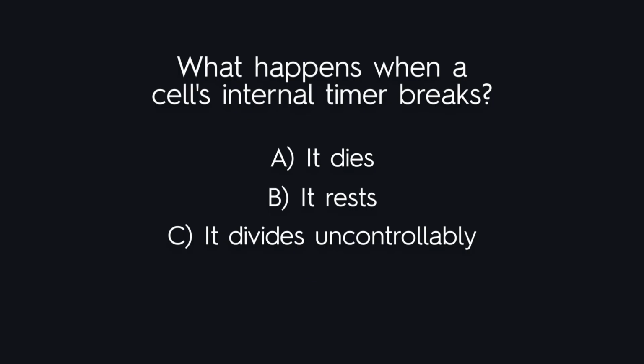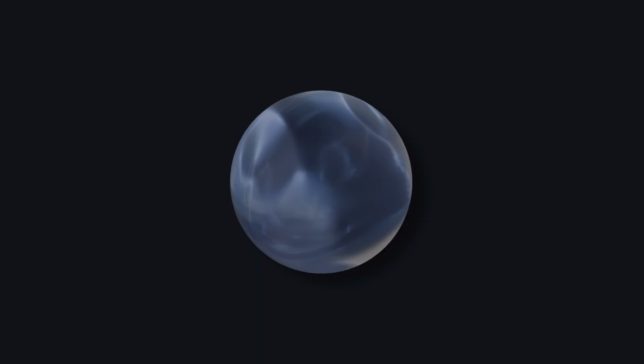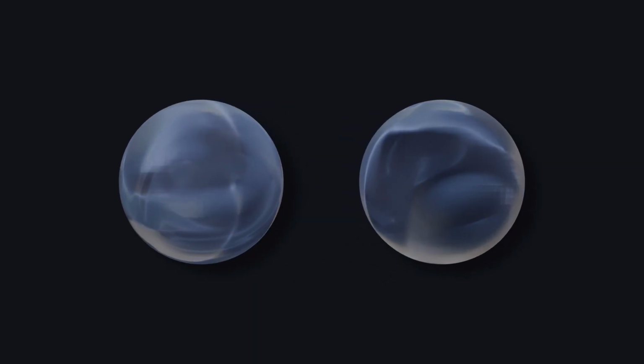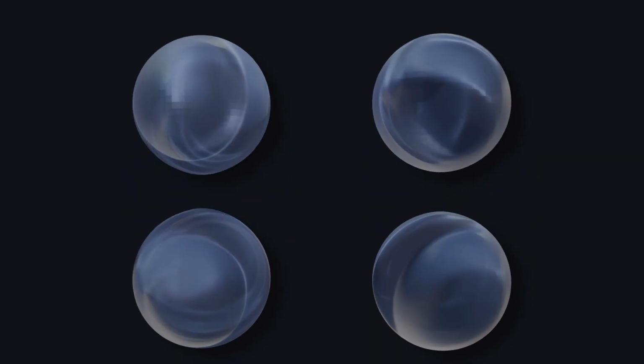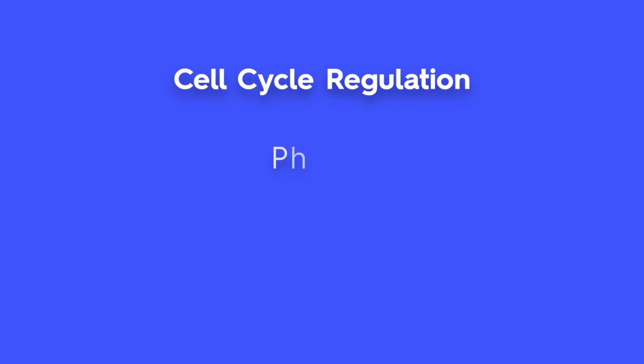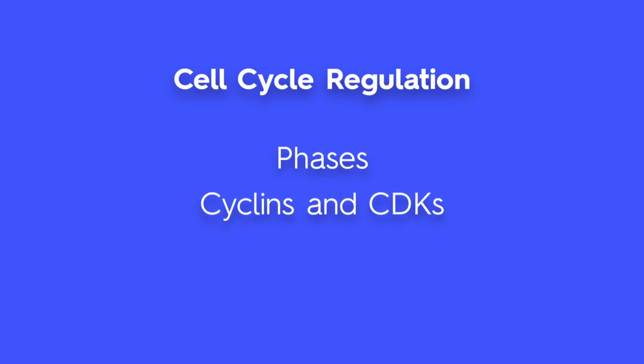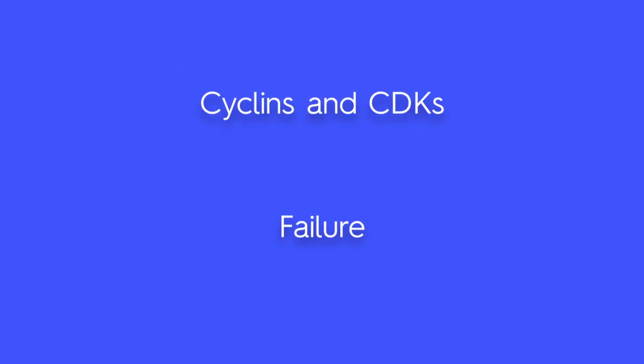The correct answer is C. When cell cycle controls fail, like checkpoints or CDK breaks, cells keep dividing, which is how cancers start. In this video, you'll learn how the cell cycle is regulated, what the key phases are, how cyclins and CDKs control each step, and what happens when regulation fails.